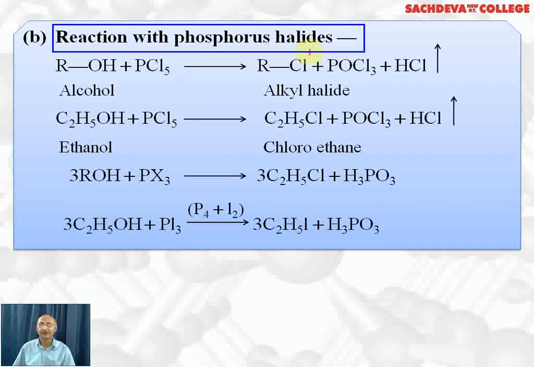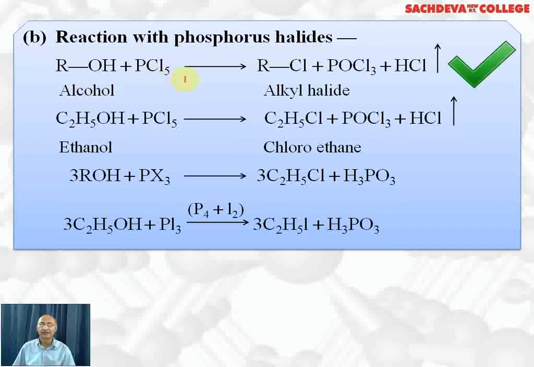Next we have reaction with phosphorus halide. Alcohol reacts with PCl5, OH is replaced by Cl, we get alkyl halide plus phosphorus oxychloride, and HCl is formed.